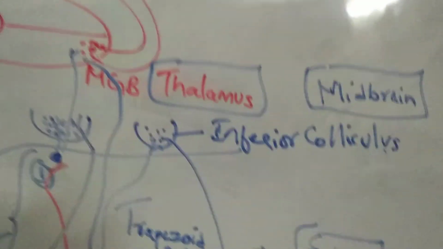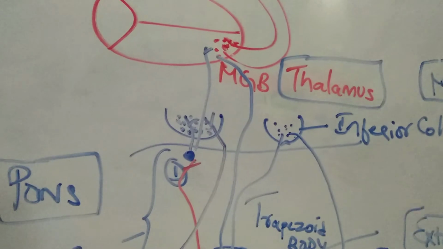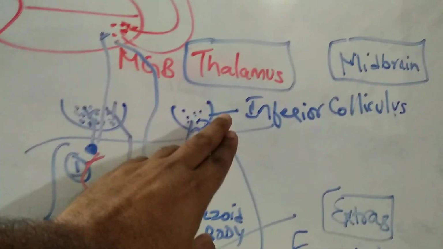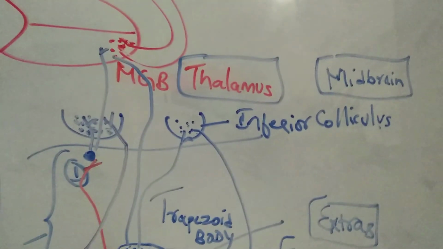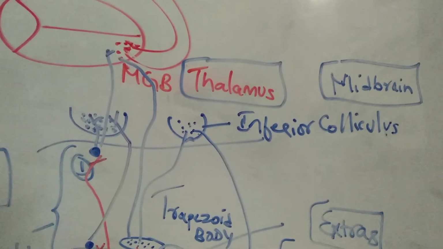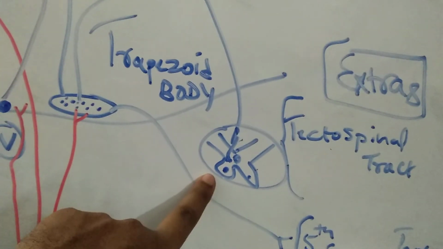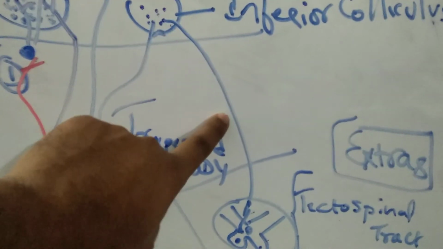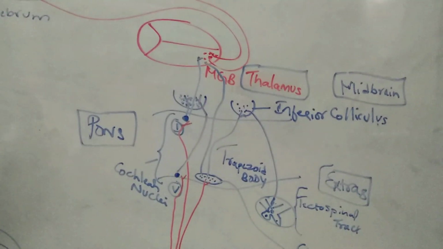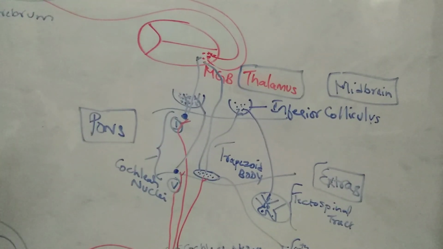That is one point. The second extra point which you can understand here is that a few of the fibers I told you about, from the ventral and dorsal cochlear nucleus and corpus trapezoideum, go into the inferior colliculus of the midbrain. The superior and inferior colliculus of the midbrain together are called the tectum. The tract descending down into the spinal cord is called the tectospinal tract. It controls the ventral gray horn of the spinal cord. So from that level, it controls the neck muscles and the body muscles.